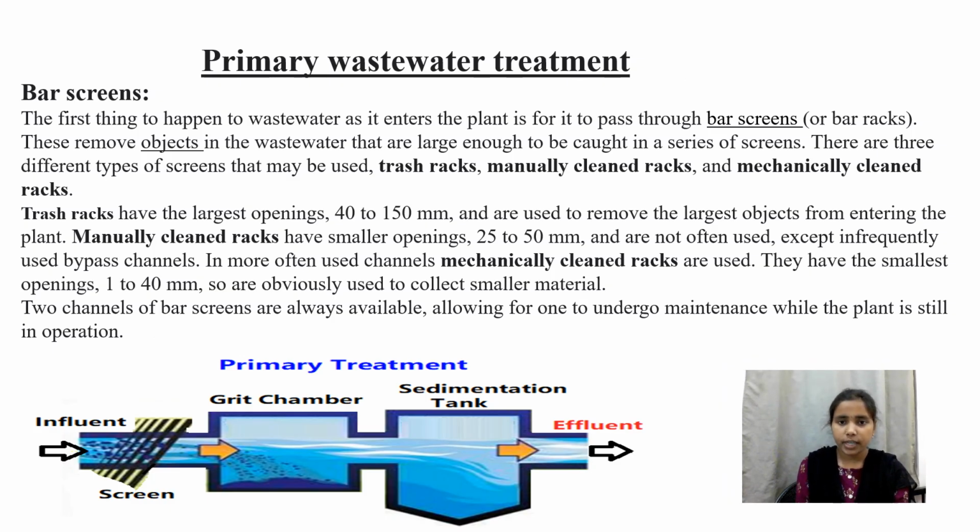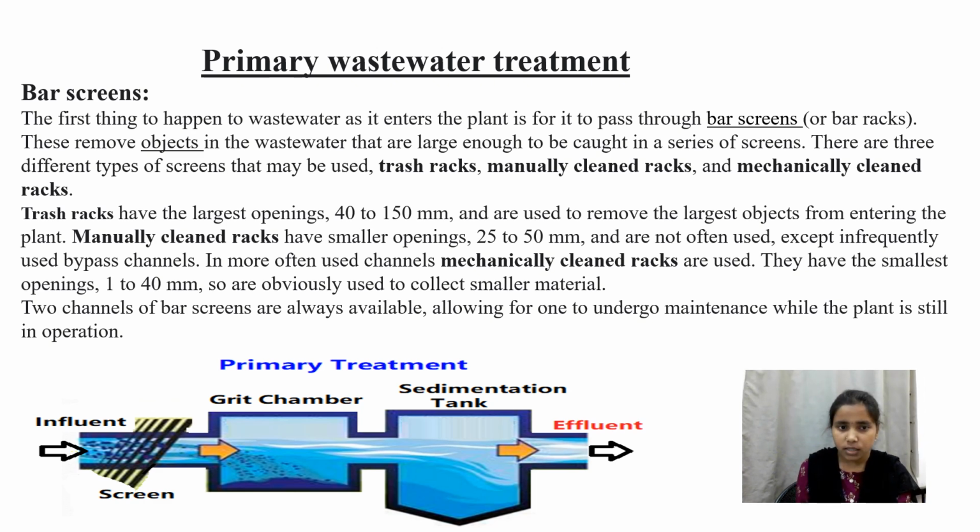Now coming to the different types of treatment. First one is primary wastewater treatment. Here you can observe the diagram. Here you can see the influents, which are the water coming into the plant. First we can see the bar screens. The first thing to happen to the wastewater as it enters the plant is to pass through the bar screens, also called bar racks. These remove objects in the wastewater that are large enough to be caught in a series of screens.